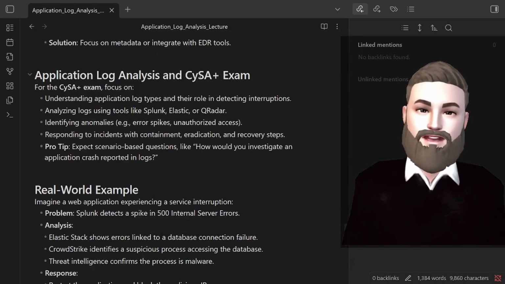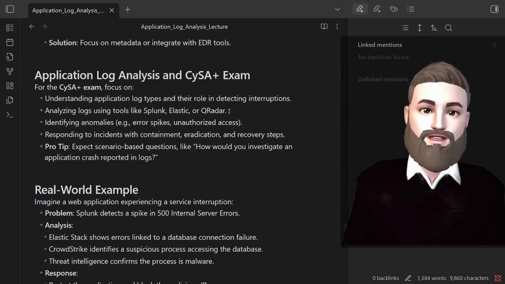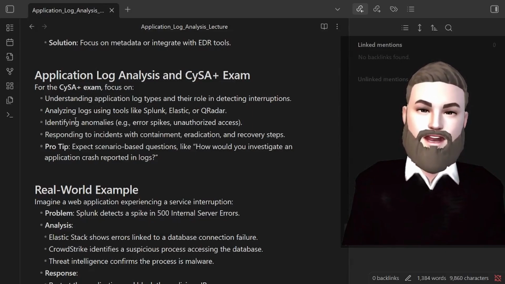Application log analysis and the CySA Plus exam: understanding application log types and their role in detecting interruptions. Analyzing logs using tools like Splunk, Elastic, or QRadar. Identifying anomalies, error spikes, and unauthorized access. Responding to incidents with containment, eradication, and recovery steps. Pro tip: expect questions like, how would you investigate an application crash reported in logs?